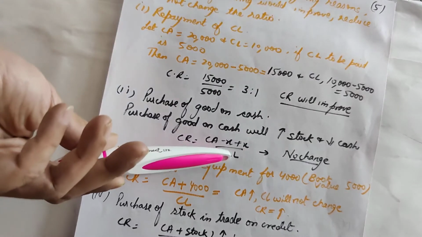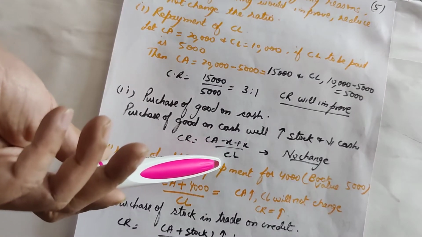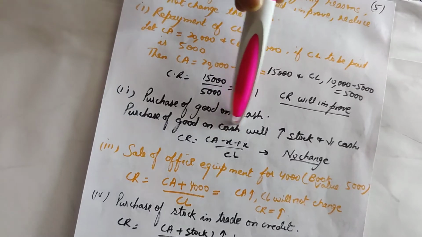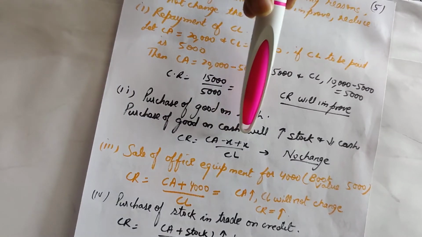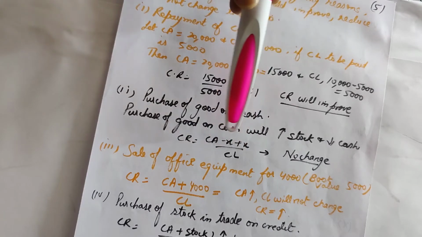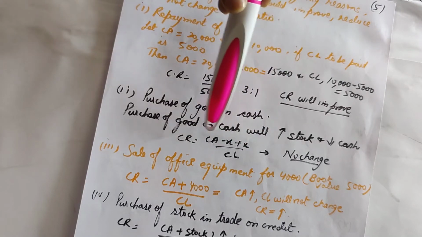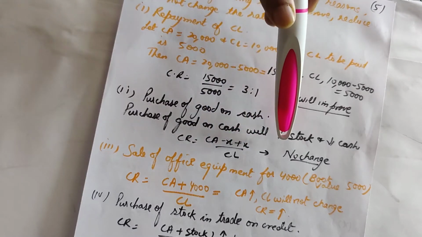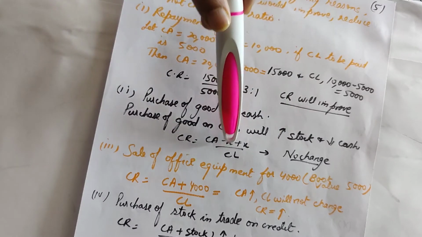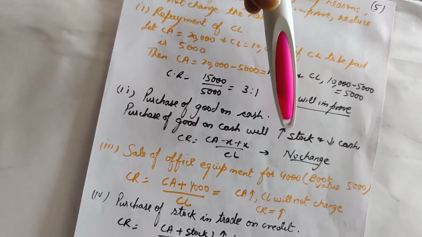Current assets divided by CL, current liability is not impacted by purchase of goods. So you can see that the net impact, plus x minus x, or minus 5,000 plus 5,000, is zero. So there will be no change in the current ratio, as current assets will not change and current liabilities will not change.